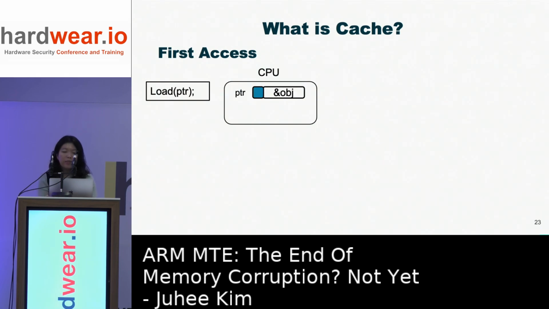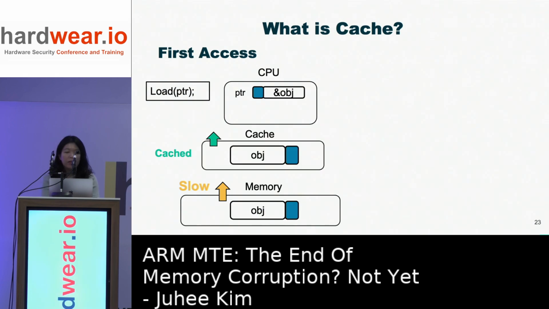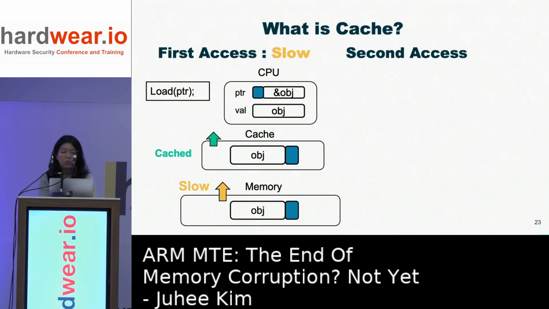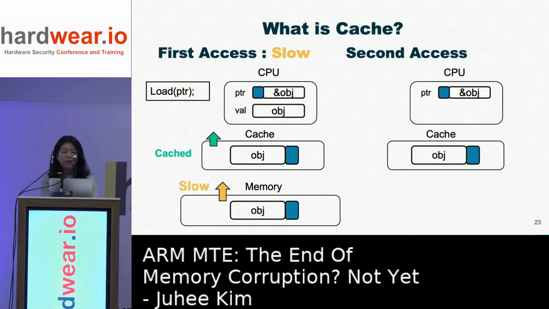When the CPU accesses a memory object for the first time, it fetches the object from the slow main memory, then caches the object in the cache. So the memory access would be slow, but when the CPU accesses the same object again, it directly fetches the object from the cache, so the access is fast.